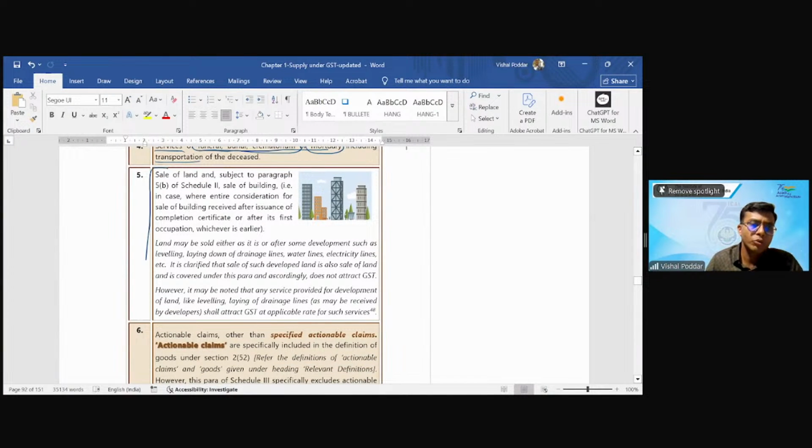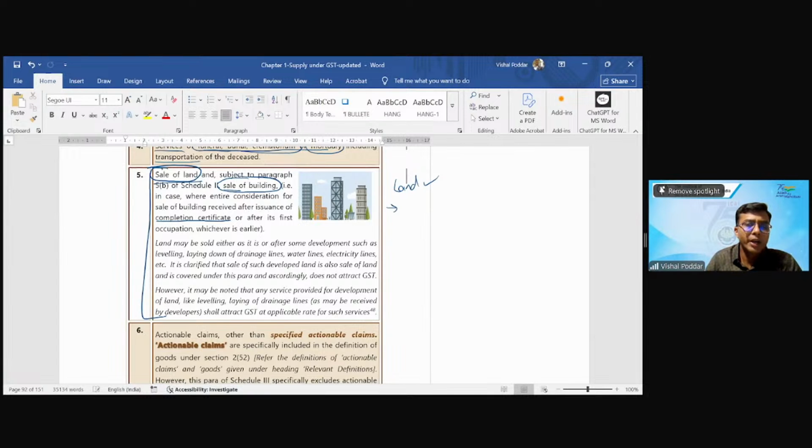Then comes a very interesting entry. This entry, students, is going to go a long way because there are so many litigations happening relating to this. Now the entry appears to be very straightforward. If you are selling land or if you are selling a building which is completed, which means it is not under construction, whose completion certificate is received and people have started occupying, then if any such building is sold or any land is sold, it would be outside GST. Now, what is the litigation going on here? Land is outside GST. Okay.